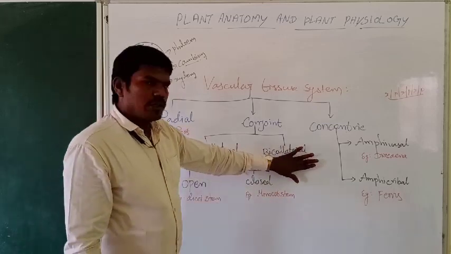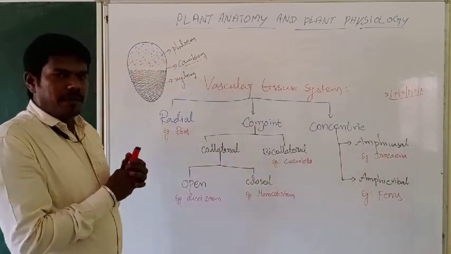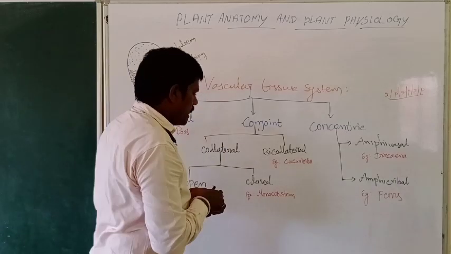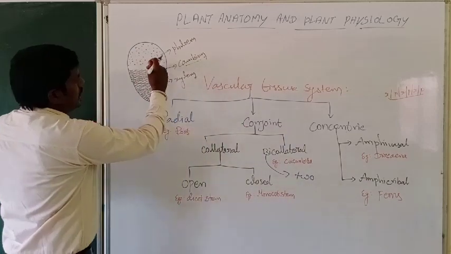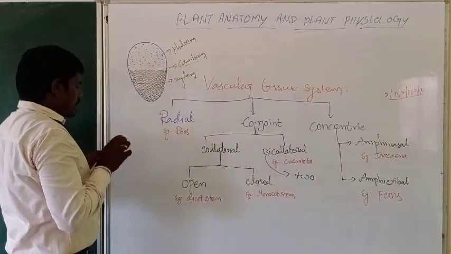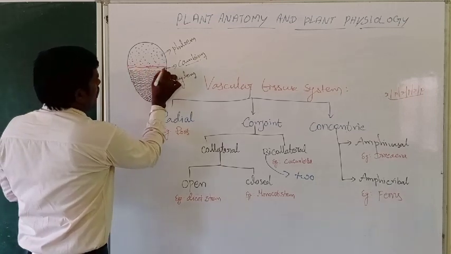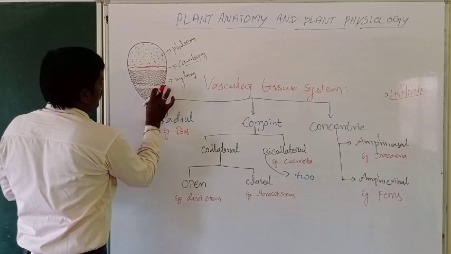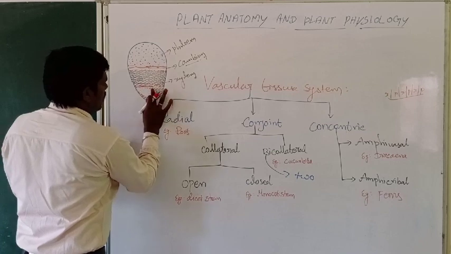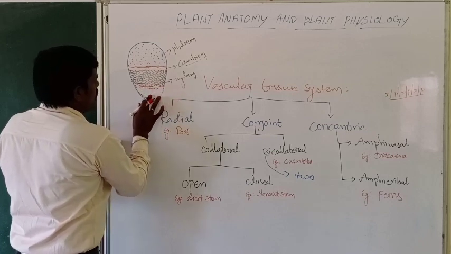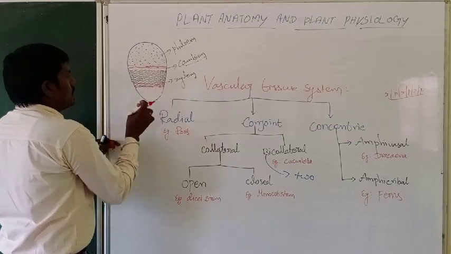Bicollateral is also the same thing: cambium is present side by side with them. But what does bi mean? Bi means two. So here cambium is present in two regions. In the middle there is xylem, and on both sides there is phloem, with cambium between xylem and phloem.